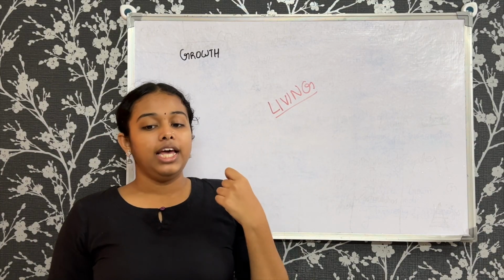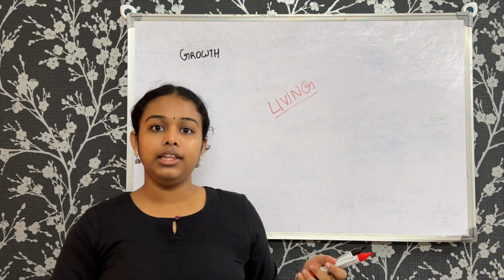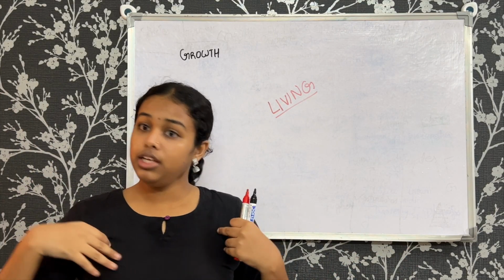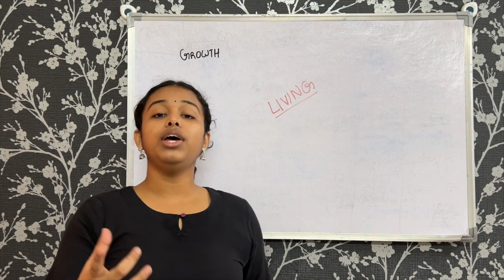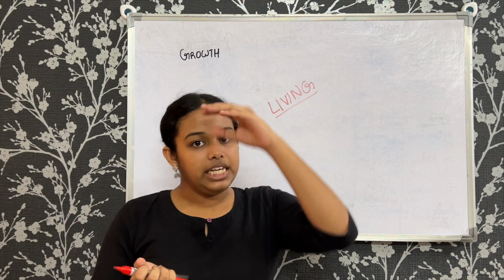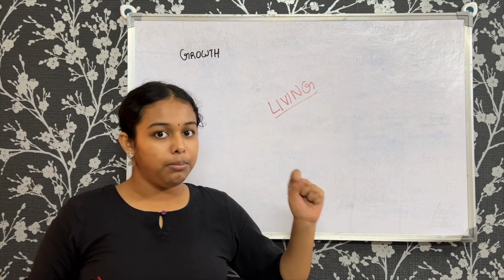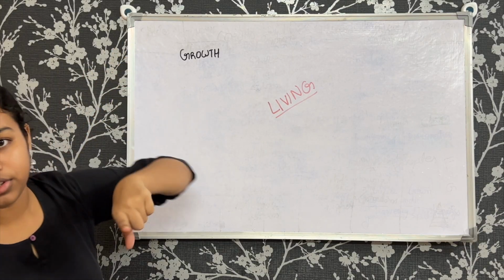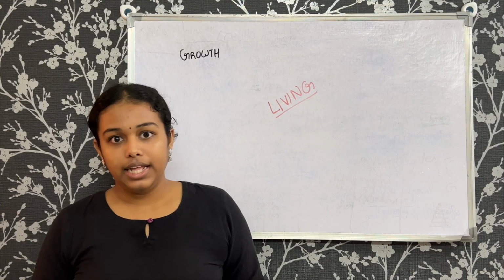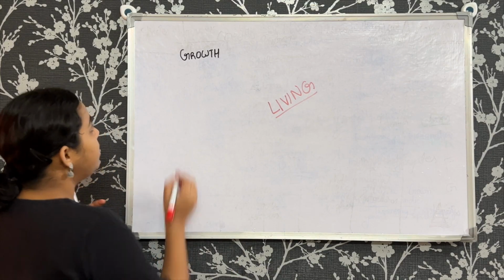Now, how to know if an object is living or not? By object, don't assume that I mean non-living. I'm using the term object for everything in this universe. You, me, non-living to living, everything. So how do I get to know that something is living? We are dealing with different criteria here, like growth, reproduction, and many more points, but we'll go step by step. Firstly, we'll deal with growth. Growth, of course, is a characteristic of the living organism. Yes, but is it necessarily the defining feature? No, right?